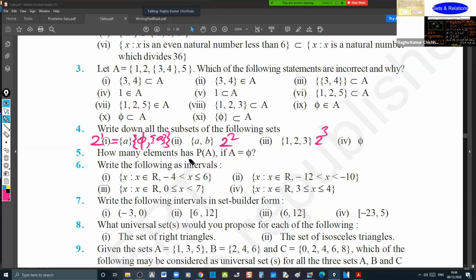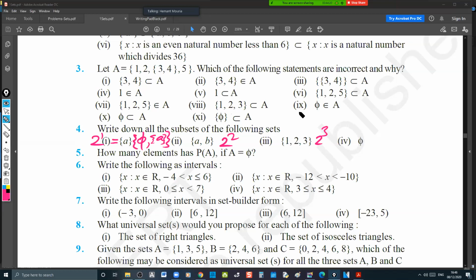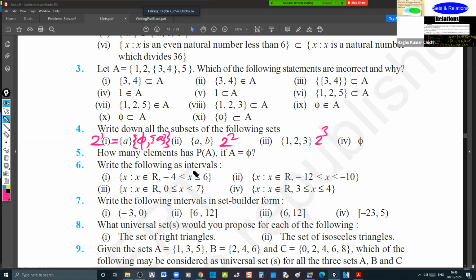So it's just phi, sir. How many elements has P of A if A is equal to phi? Sir, 1. Phi itself. That's right.